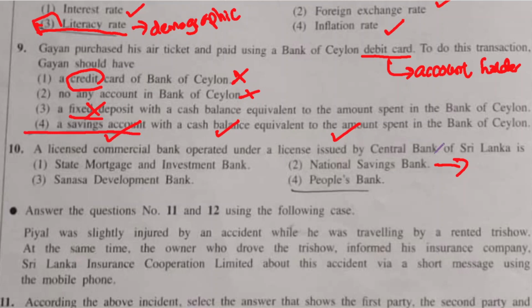So 1, 2 and 3 are incorrect. The correct answer here is answer number 4. People's Bank. People's Bank is a licensed commercial bank where you can open a current account and obtain a checkbook for that.